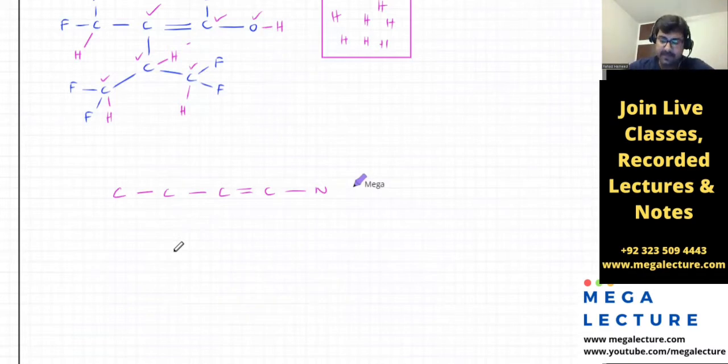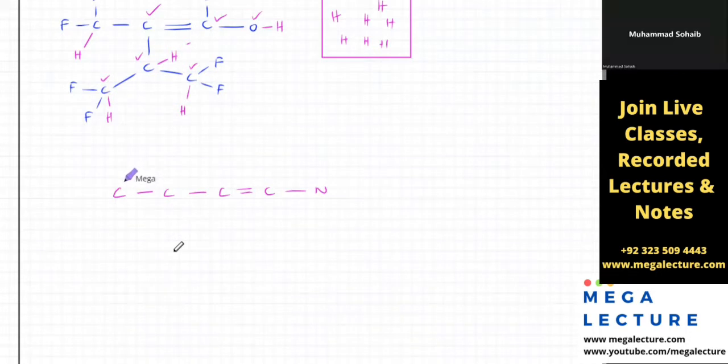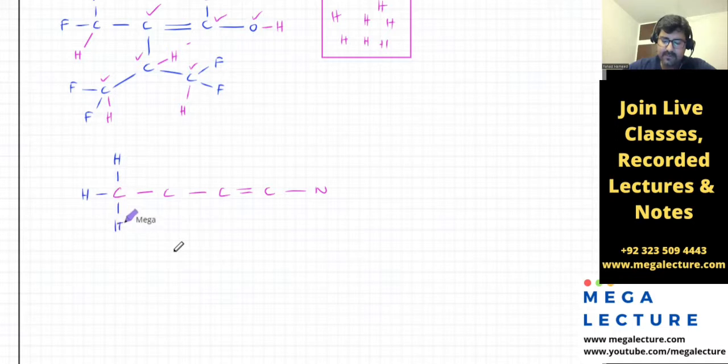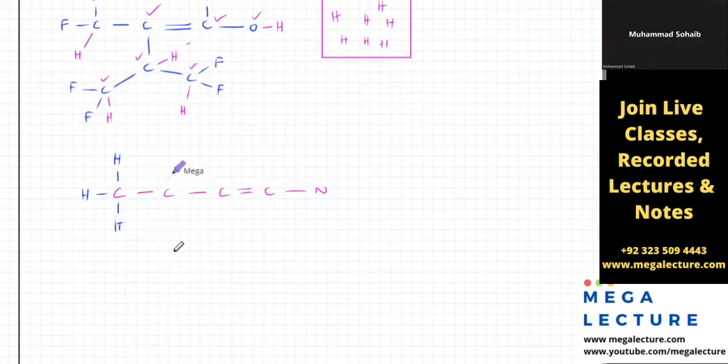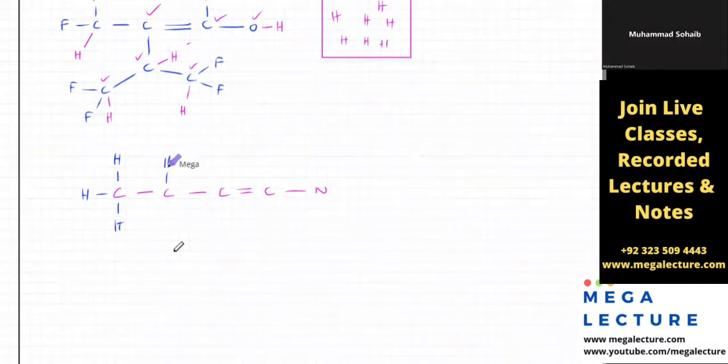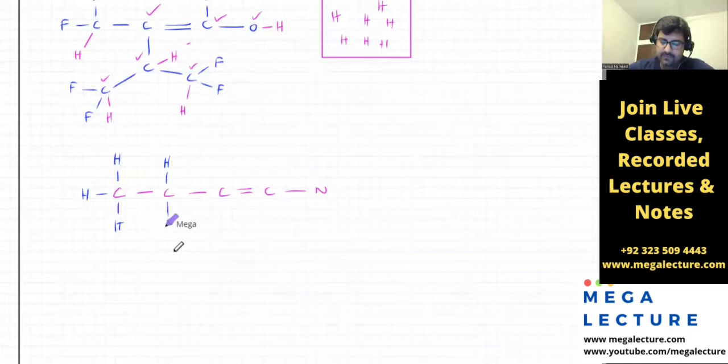And again, I've got a bucket of hydrogen. So how many hydrogens do I need to add over here? First carbon, 3. There should be 3 hydrogens with it, right? What about this carbon? How many hydrogens do I need to add with this one? 2. So there's going to be 2.